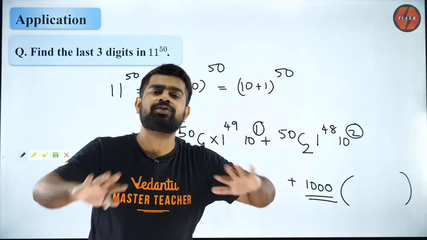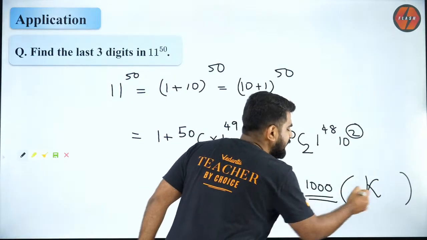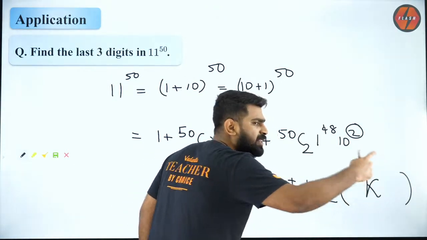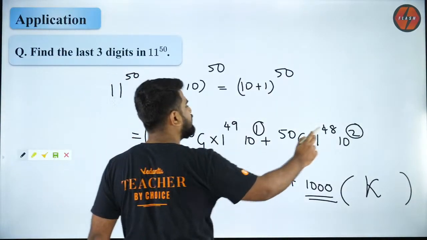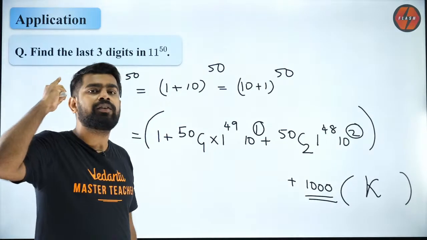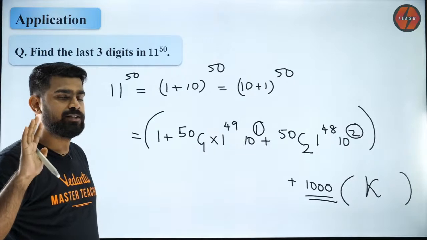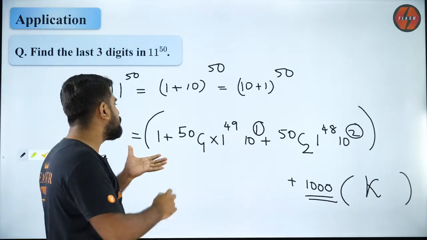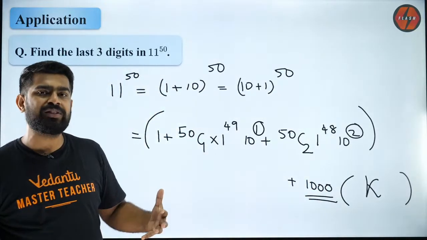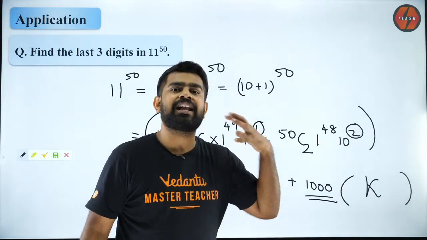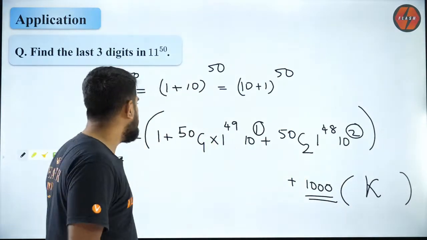So when it has 1000, there's no point in calculating it. Because whatever number you have into 1000, the last 3 digits will be 0, 0, 0. So that doesn't matter. So I need to focus on the first 3 terms only. That is the logic behind this question. You need to focus only on the first 3 terms, because after that, every term will have a factor of 1000, and when you have a factor of 1000, the last 3 digits will always be 0. So just calculate the first 3 terms.